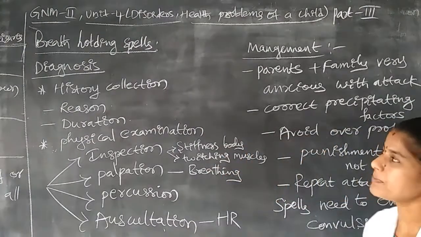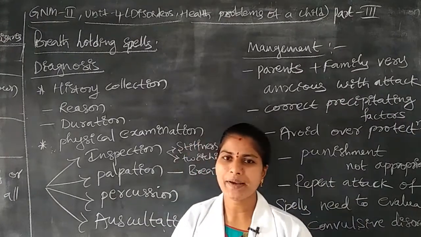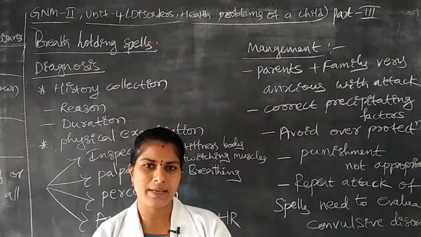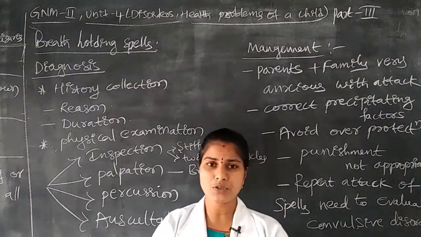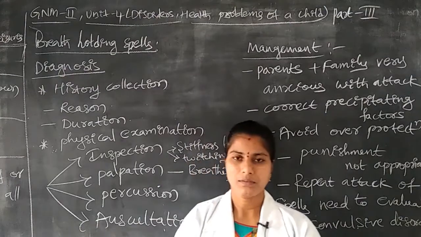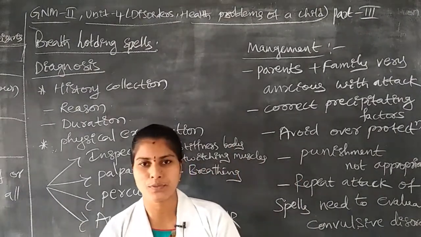In management, as in normal disease conditions, there is medical management and surgical management. In medical management we administer some medications to the child, and by the medicines the child's health condition will be improved.